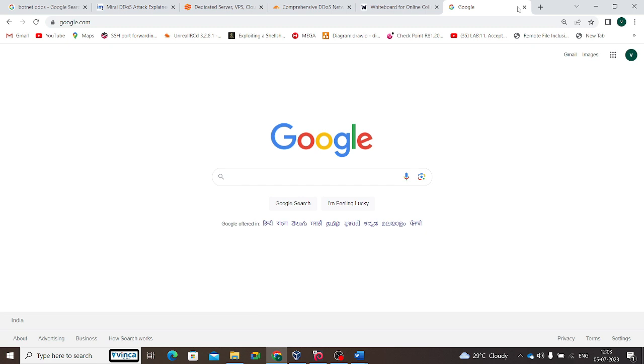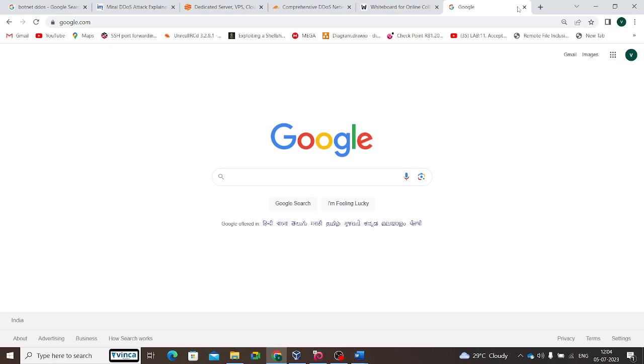But if I'm doing it from multiple systems at a very fast, frequent speed, the Google server might respond slowly because it wants to give a reply to all requests. But when the requests are too fast and too many, the Google server may get confused about whom to respond to first, and the performance may go down.